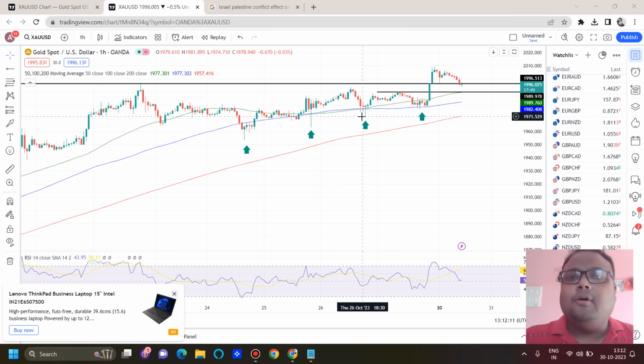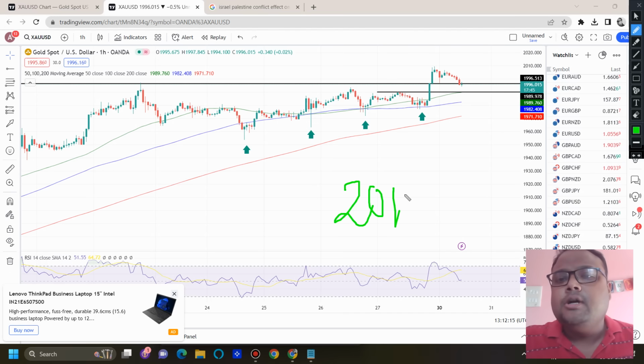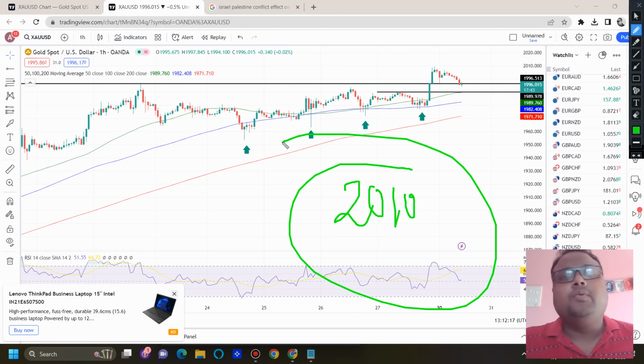As I have already said in my previous video, if gold crosses 2007, then also we can go for a buy, because this will be a buy at breakout. But in this type of market situation, instead of buying at breakout, buying at retracement is a much safer trading strategy, because we have been doing this when gold was around 1820, and that strategy paid us pretty well. This strategy has been paying us a good amount of money for the last couple of years, isn't it?